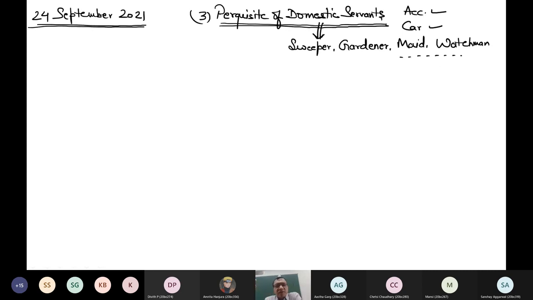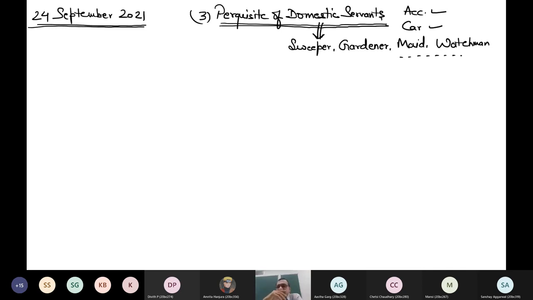When these people are provided to me for household work, it becomes a saving to me, because the salary of these people is given by the employer directly. Had I employed these domestic servants, I would have to pay the salary. So it becomes a perquisite to me.